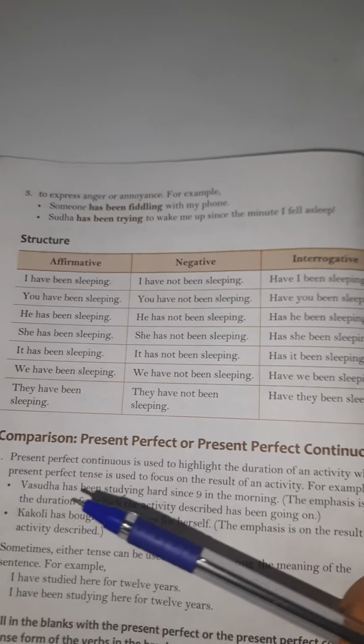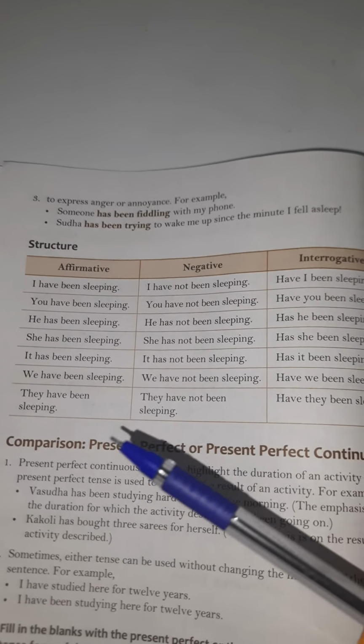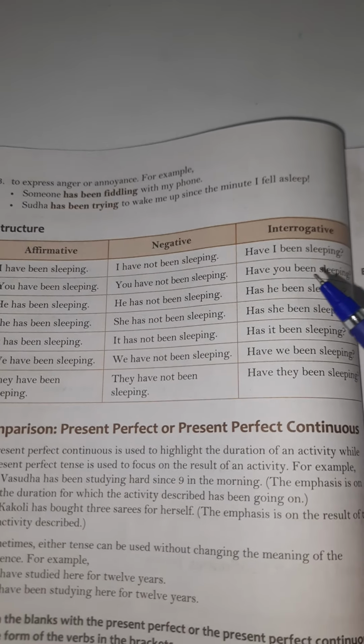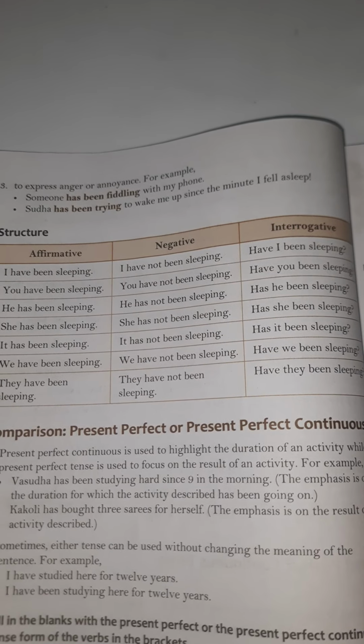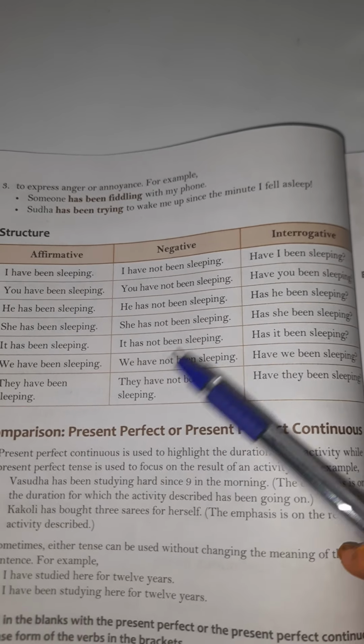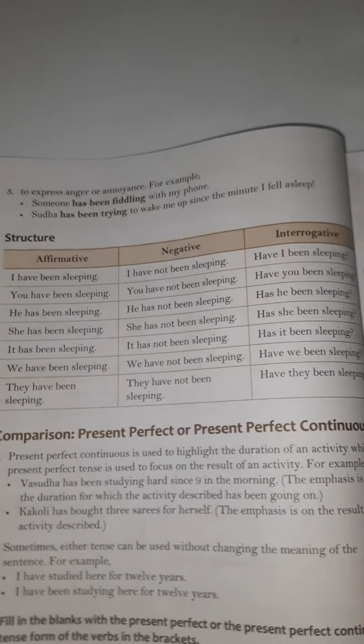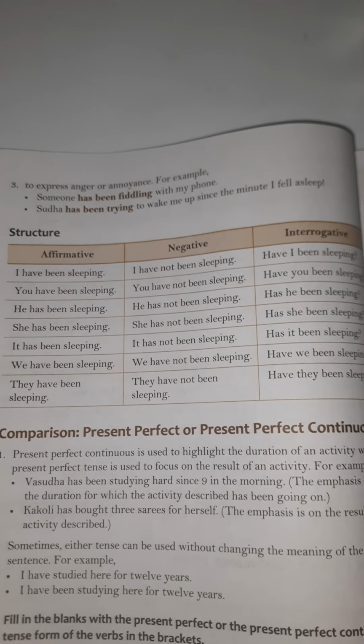Affirmative, I have been sleeping. Negative, I have not been sleeping. Interrogative, have I been sleeping? So it takes the ing form of verbs. Comparison we will do in the next video.